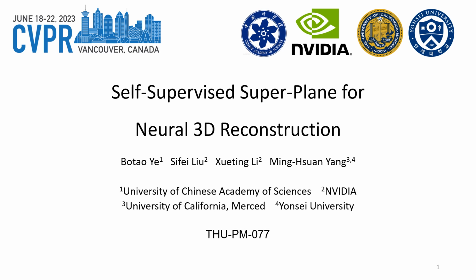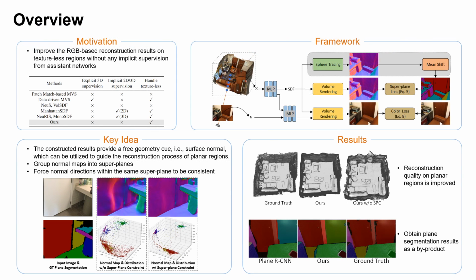We present Self-Supervised Superplane for Neural 3D Reconstruction, which focuses on indoor scene reconstruction from RGB images. We aim at improving the RGB-based reconstruction results on textureless regions without any 3D ground truth annotation or implicit supervision from assistant networks. The key idea of our approach is simple.